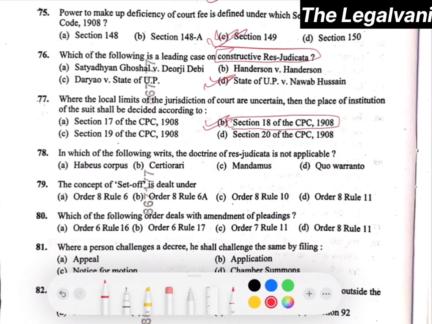Question number 78. In which of the following writs is the doctrine of res judicata not applicable? The right answer would be option A, that is the writ of habeas corpus; the principle of res judicata is not applicable. Now moving towards question number 79. The concept of set off is dealt with under Order 8 Rule 6 of CPC, right? Question number 80. Which of the following orders deals with amendment of pleading? The right answer would be option B, that is Order 6 Rule 17.